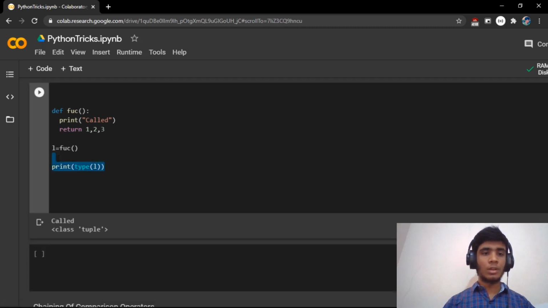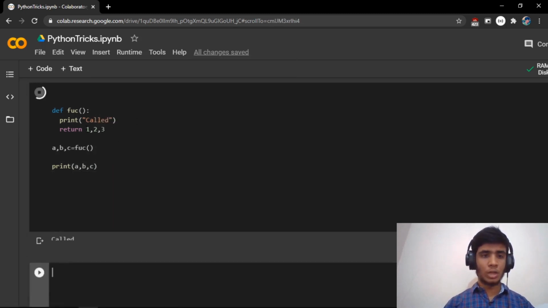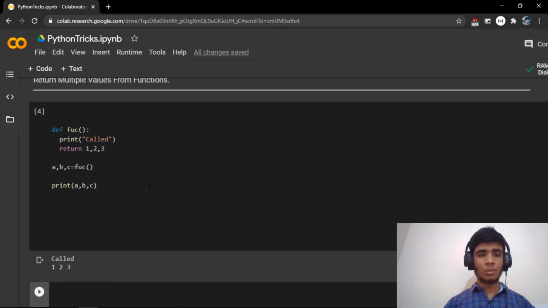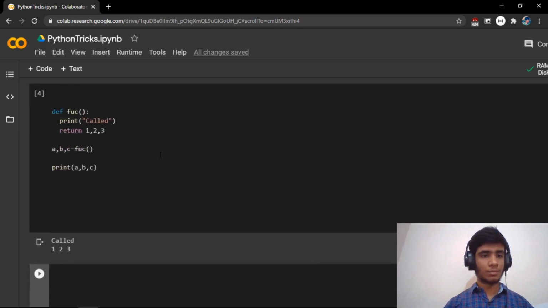In this way you can return multiple values, and apart from that you can also use the notation a, b, c. Since we are returning three values, we can accept three values as well. So if we do a, b, c = function(), they get their respective values: a gets 1, b gets 2, c gets 3. So this is one way in which you can return multiple values from a function in Python.